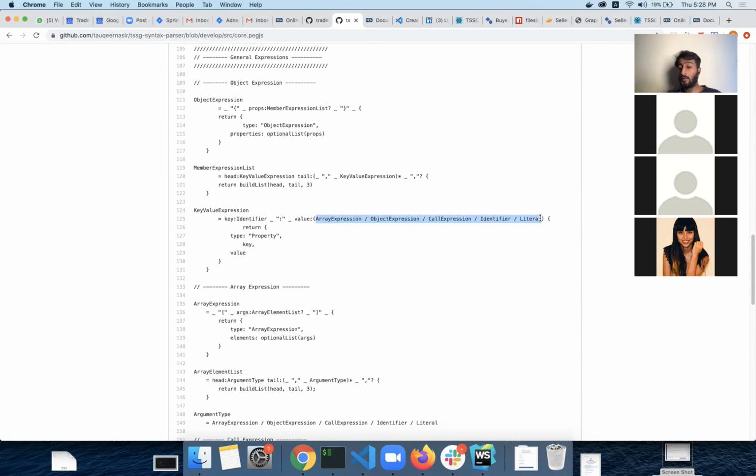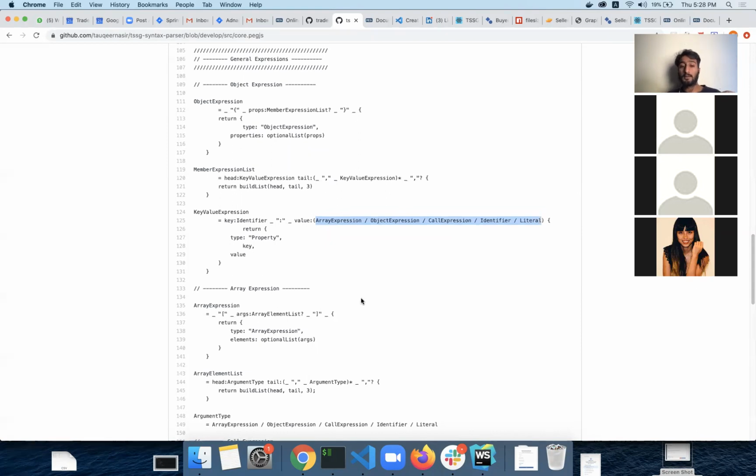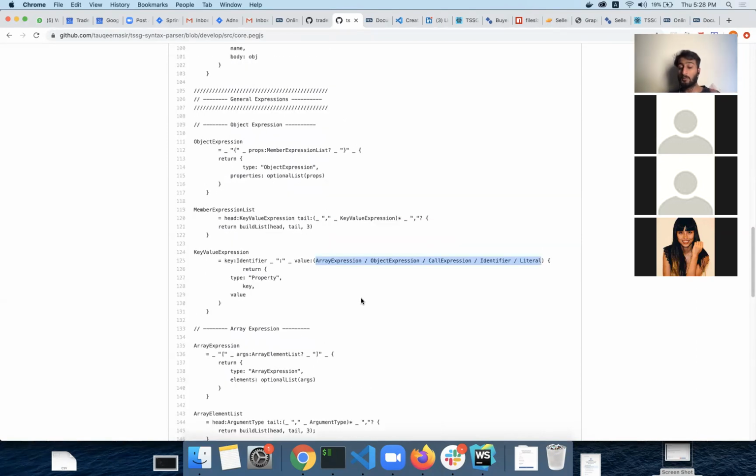So one thing about PEG is that once it matches any of the expressions, it will return from there. If it doesn't match this expression, it will go next to the following expression. But if it matches this expression, it will just return from here, it will not go to other expressions. So you need to figure out which expression you're expecting to come first. The bigger syntax, the bigger structure, comes before the smaller structures.